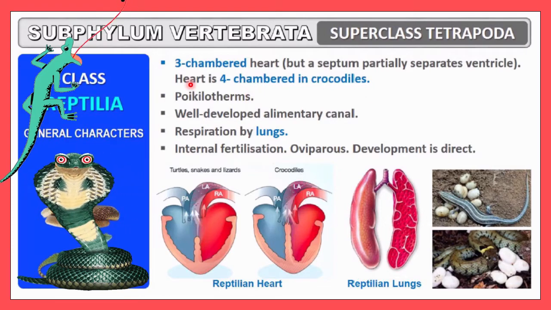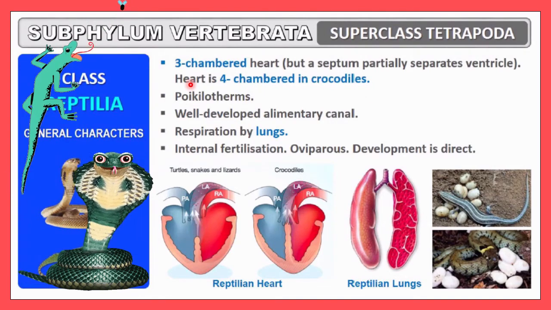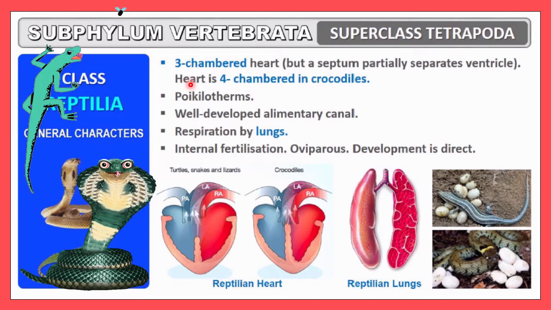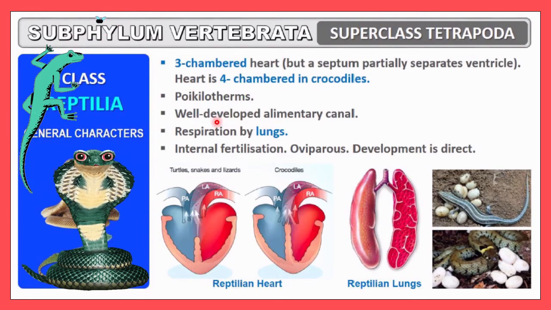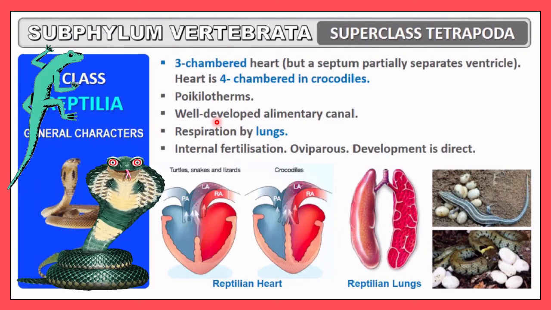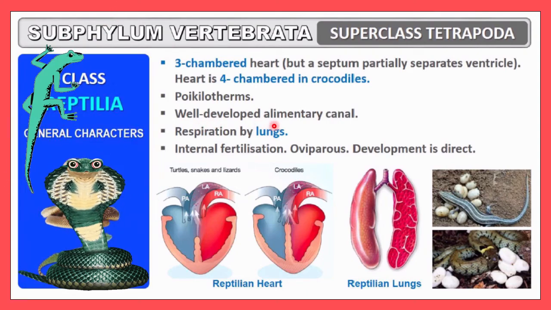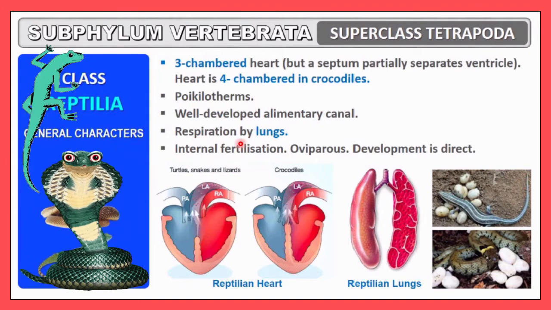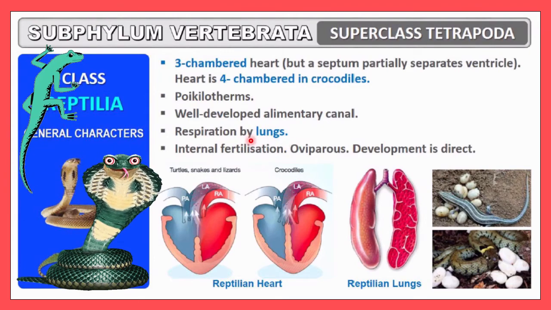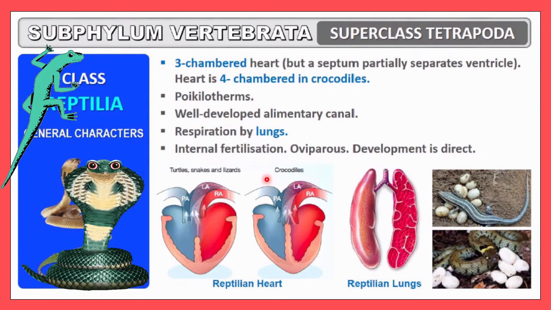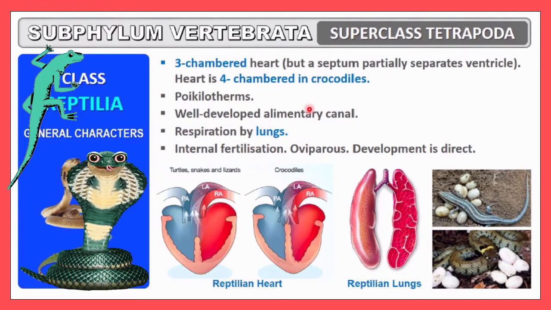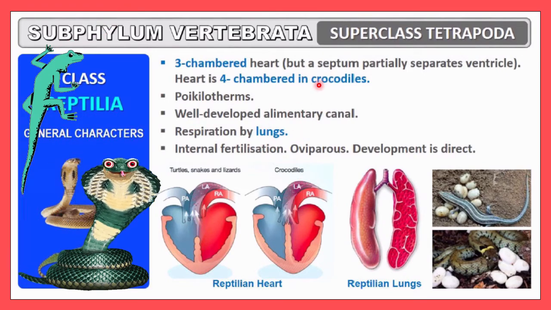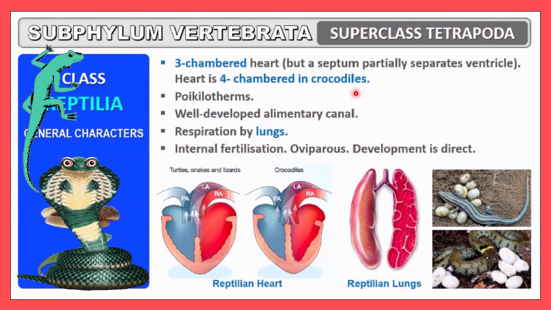And these are poikilotherms. Now you know very well what poikilotherms are. They are cold-blooded animals, that means they cannot maintain their body temperature according to the external environment. Well-developed alimentary canal is there. Respiration is done with the help of lungs, because these organisms are totally terrestrial, with some exceptions. You know very well, crocodile can live in water also.